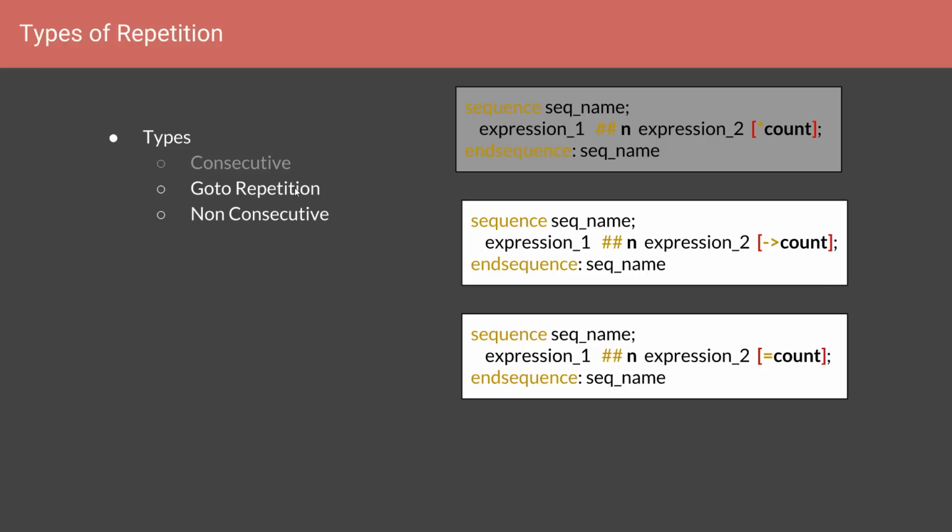There are two types in SystemVerilog assertions, which are Goto repetition and non-consecutive repetition. You specify a Goto repetition using this symbol and a non-consecutive repetition using an equal to symbol. Both Goto repetition and non-consecutive repetition are similar in nature. Both of them are used to specify repetitions with gaps in between them, and there is one big difference between these two which we'll learn in this session. First, you will learn the Goto repetition operator.